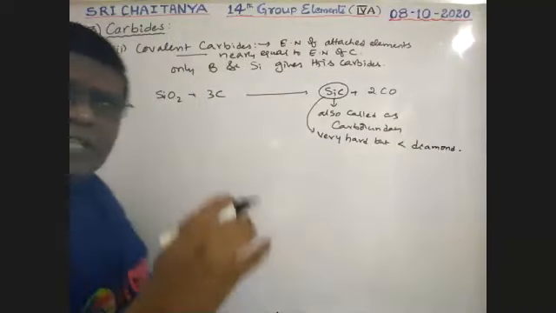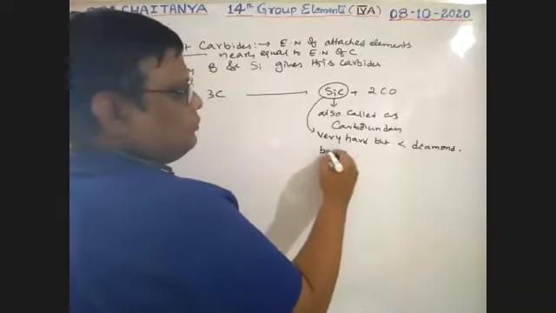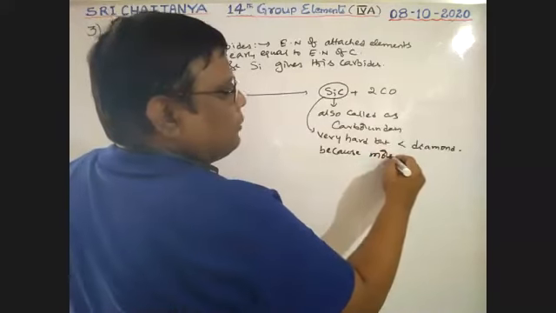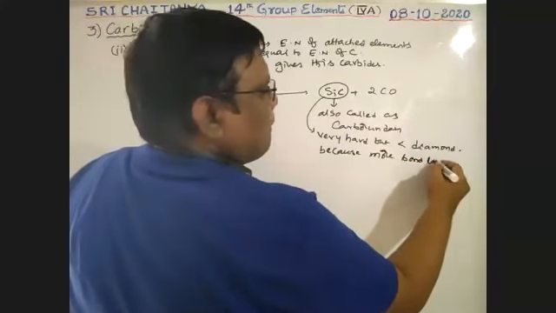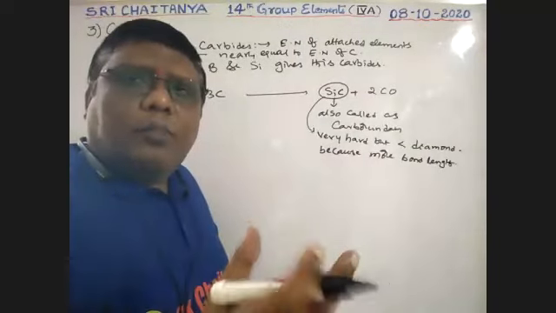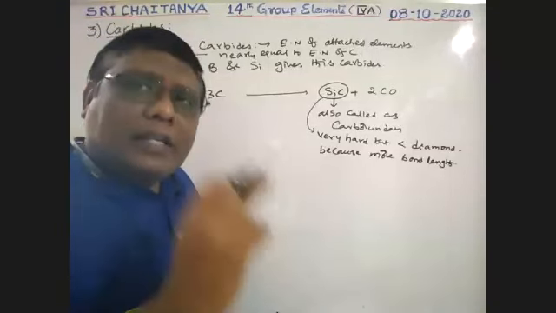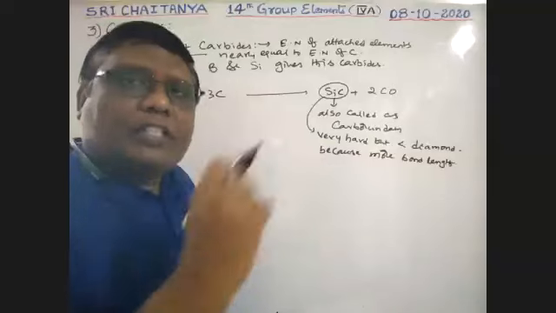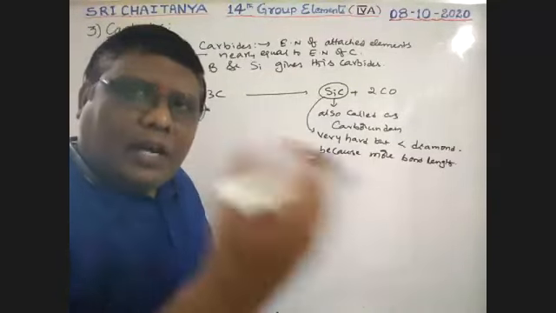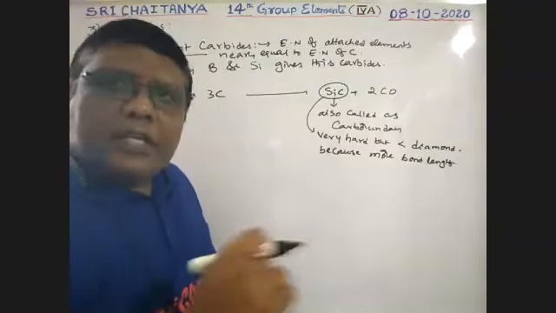So hardness: it is also very hard, but less than diamond, because there is more bond length. Between carbon and silicon, the bond length is increased, so the bond is weakened, and because of that hardness is decreased. But in diamond, there is only carbon and carbon, and the bond length is a little bit shorter than in this compound. So that's why diamond is much harder than silicon carbide, but silicon carbide itself is a hard compound.